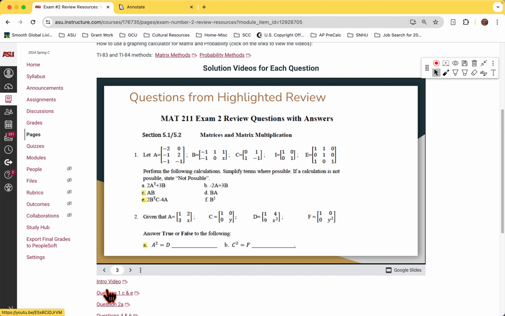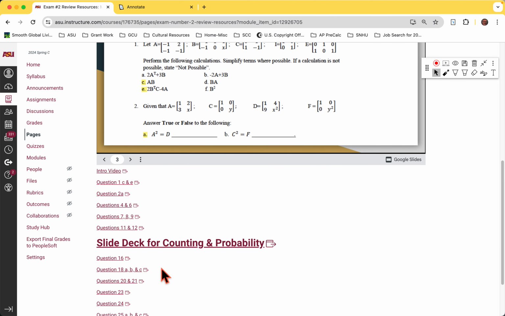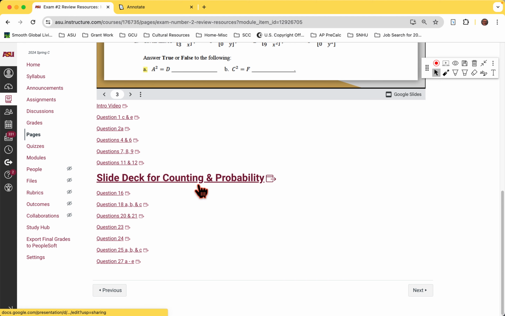That's what the intro to the video is, to get you set for the exam. And then I went through each of the solutions, and then did the same thing for counting and probability, which we went over pretty thoroughly on Friday. But these are the highlighted ones. If you do them, it will address everything that needs to be done.